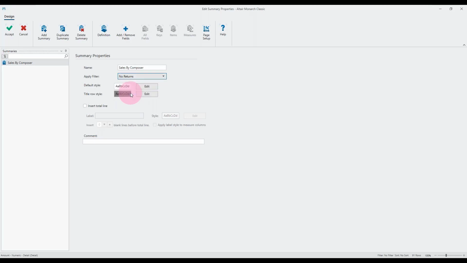So in this case, if I select no returns, it doesn't matter. The fact I'm showing returns in the table window won't matter, because it's going to override that and always apply the no returns filter. And that's insert a total line. So that's all I'll do on the definition.